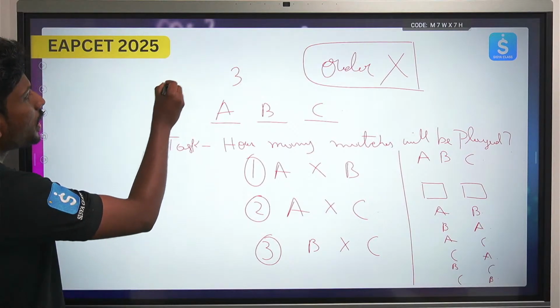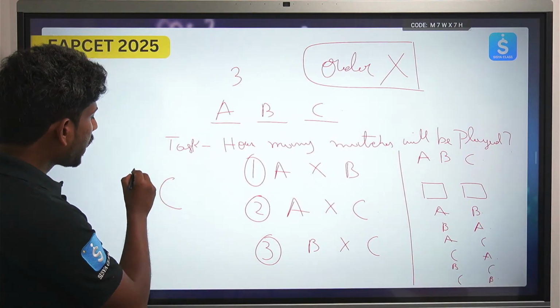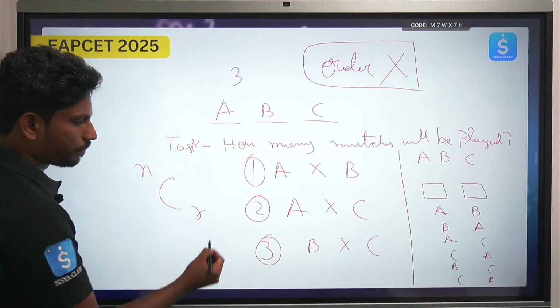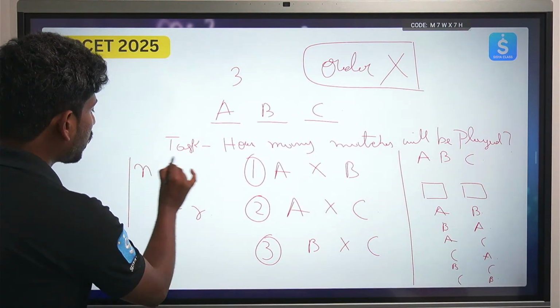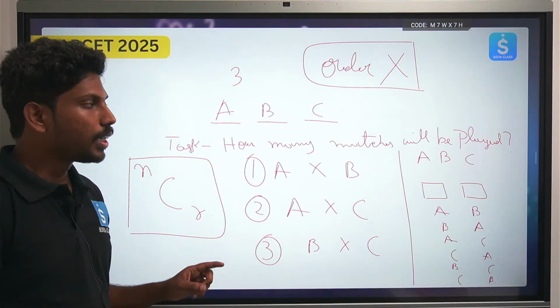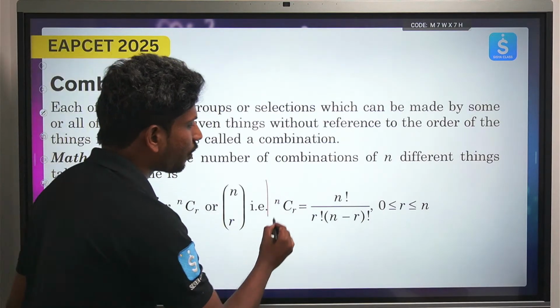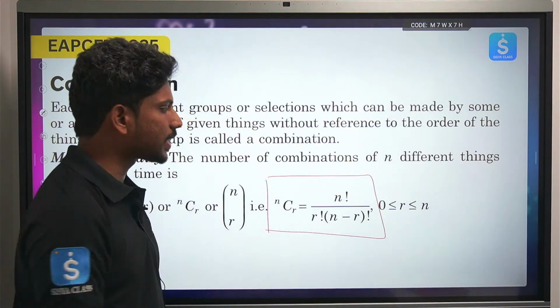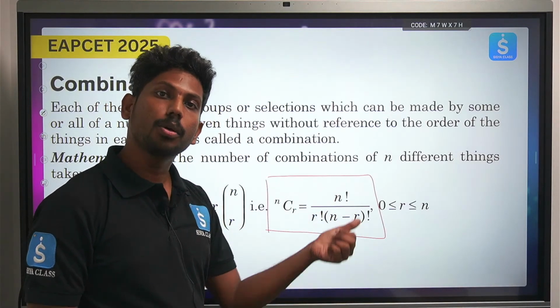Now the combination symbol is C, the permutation symbol is P. So NCR is denoted by the combination. I just wanted to say that for the combination, this is the formula: NCR is equal to n factorial by n minus r factorial into r factorial.